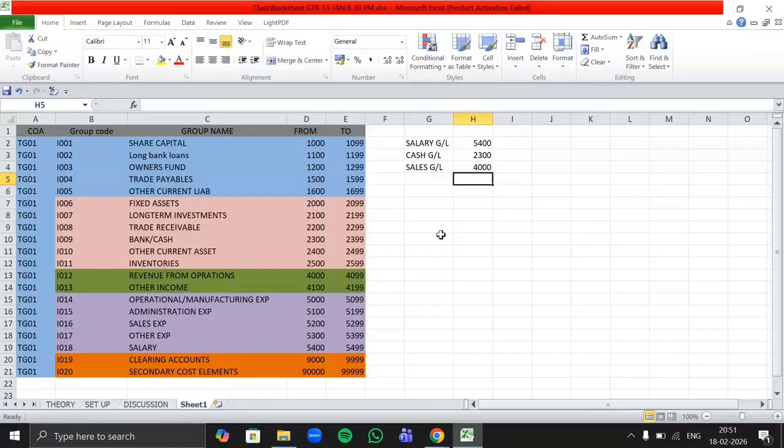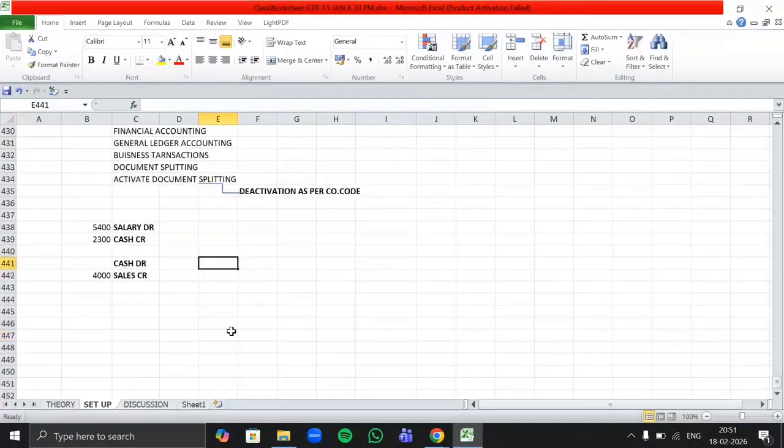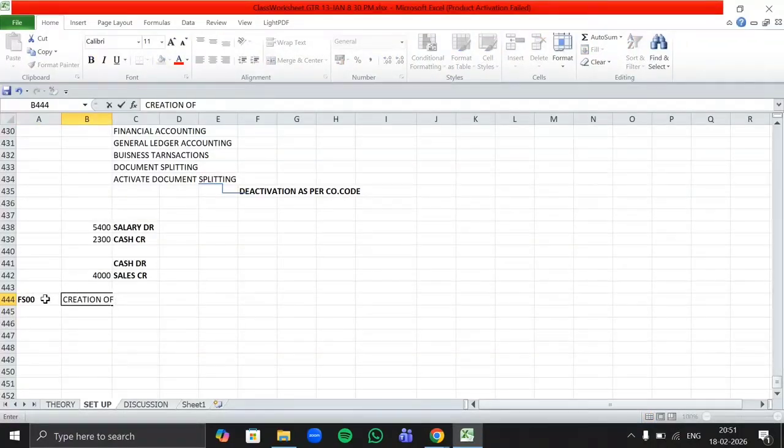Okay. So here we got the GL numbers of the GLs we want to create. For cash the GL number is 2300 and for sales it is 4000. Done. So now to create these GL accounts, we have to use the T code FS00 that is used for the creation of general ledger. You should know this T code because on every other day we are going to create some or the other general ledgers there.